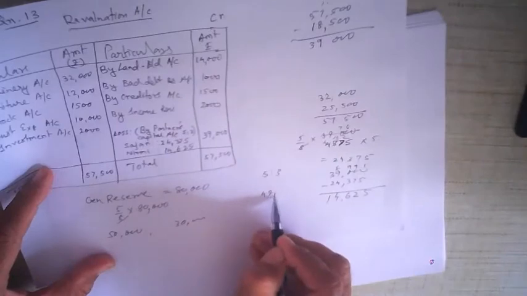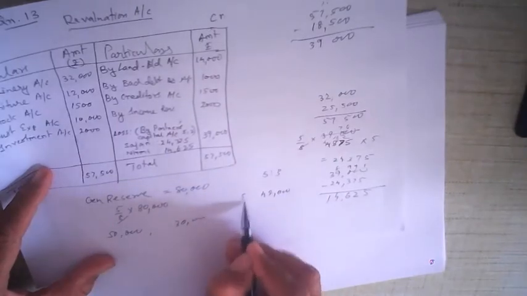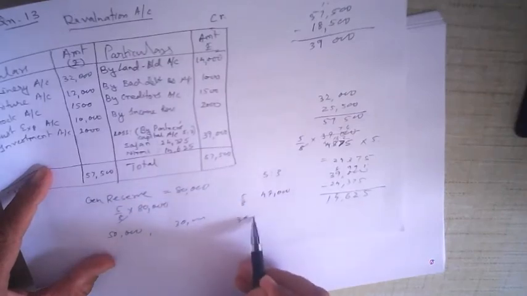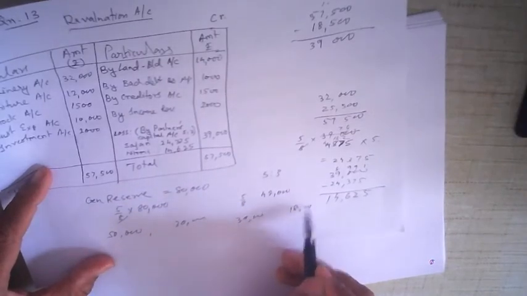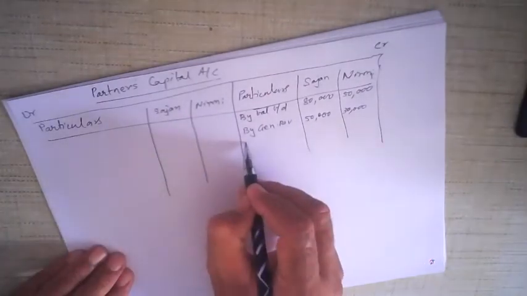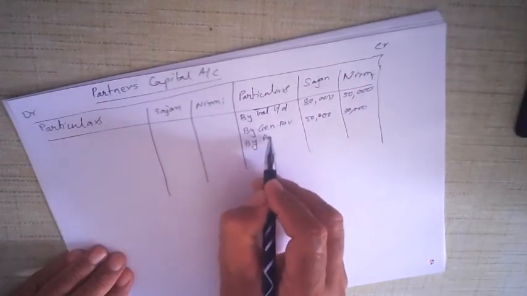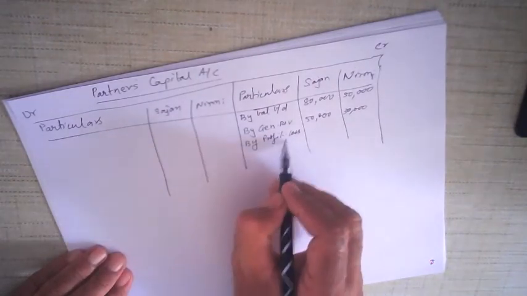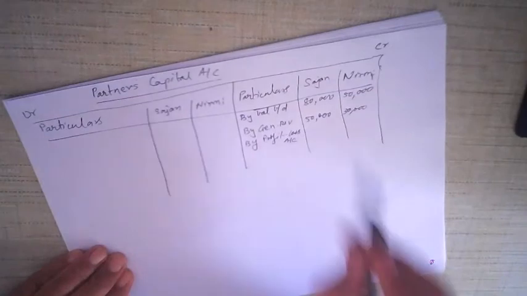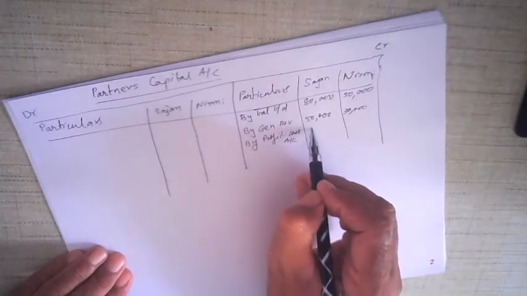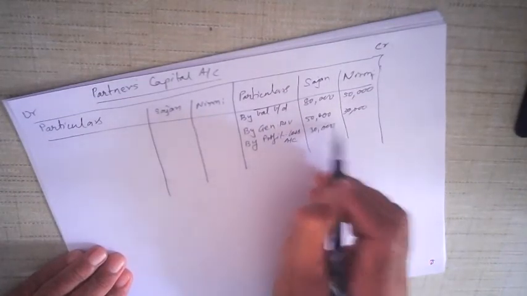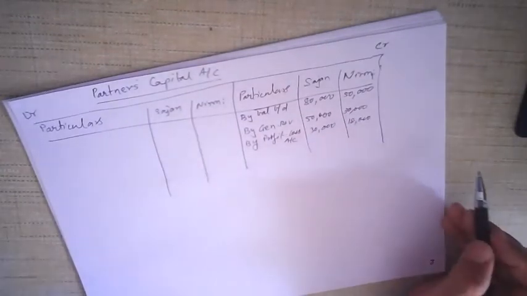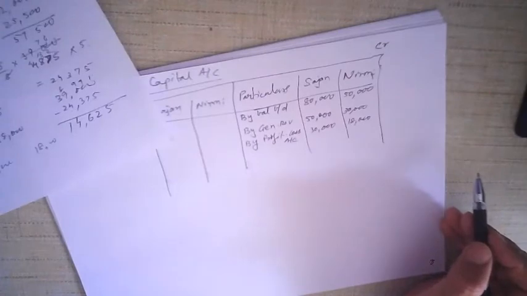48,000 is distributed in the ratio of 5:3. So 6 5s are 30,000 and 18,000. So by profit and loss account, whatever amount we had, that was 30,000 and 18,000. Now there is nothing else in the balance sheet which has to be distributed.